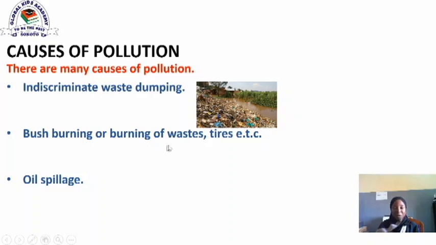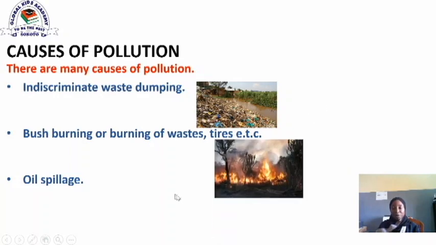The next cause of pollution is bush burning or burning of waste, tires and so on. Smokes from burning of this waste can also contaminate the air we breathe in. Apart from contaminating the air we breathe in, some microorganisms in the soil here have also been killed because of the burning effects.